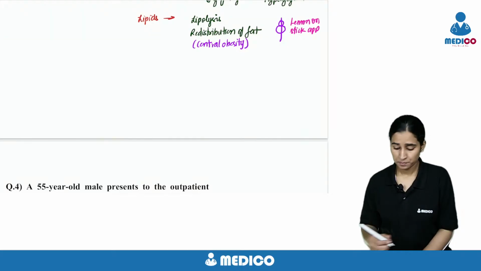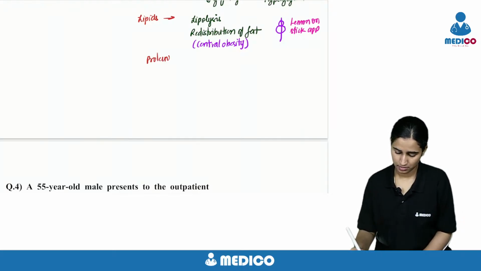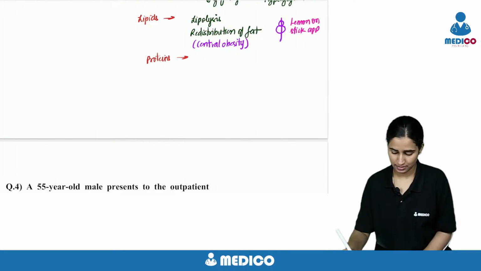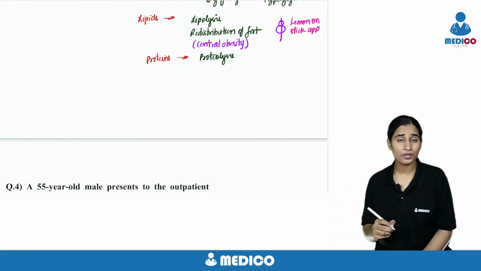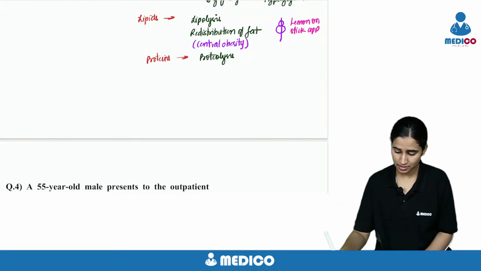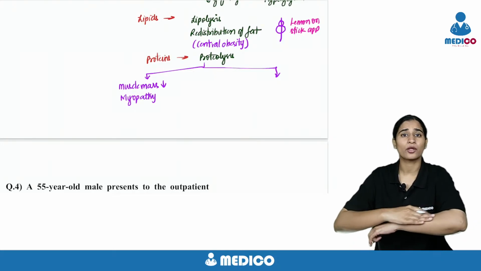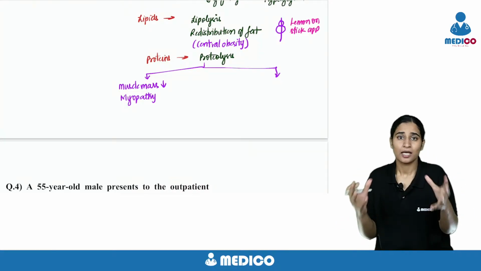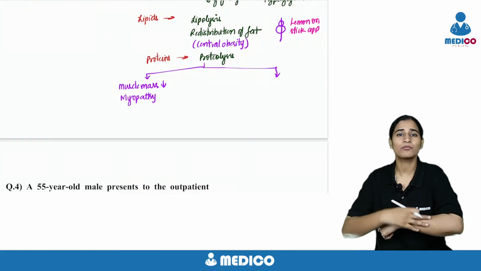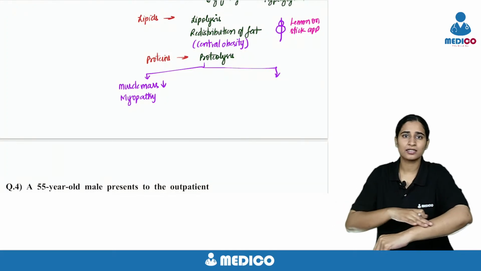What is happening to the proteins? There is proteolysis. So because of proteolysis, first thing, your muscle mass is decreased. And sometimes there can be myopathies, pathology with the muscle and muscle weakness. And what is there in your skin? The collagen, it's also protein. So there is lysis. Because of the lysis of the collagen, your skin will become friable. If you touch the skin, there will be a contusion there.